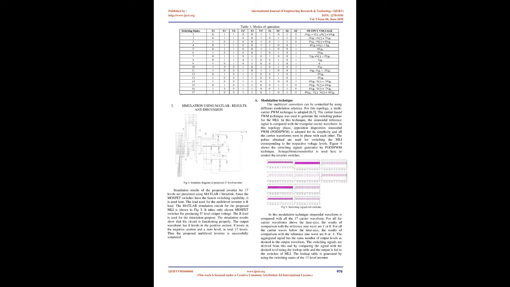Unlike the previously mentioned topologies, the proposed inverter topology reduces the total number of switches in the conduction path, which in turn minimizes the switching losses. In this paper, a modified multilevel asymmetric inverter topology with a reduced number of power switches is proposed. The proposed inverter uses only a single DC voltage source and 11 switches to generate 17-level output voltage during asymmetric mode of operation.